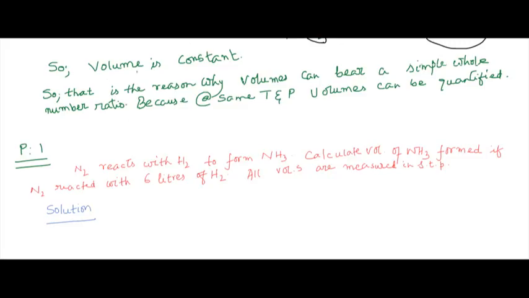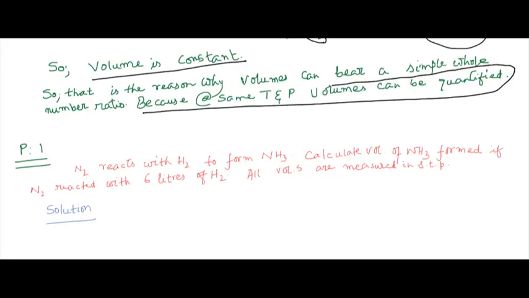So as the volume became constant, that is why the volumes can bear a simple whole number ratio, because at same temperature and pressure, volumes now can be quantified. Otherwise, at differing temperature and pressure, it would be very difficult to predict how much volume will react and how much volume will come as a product, because reactants are different, products are different.